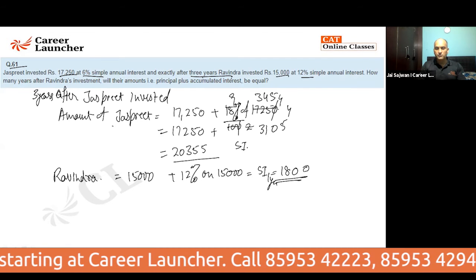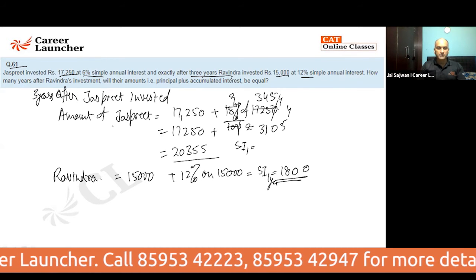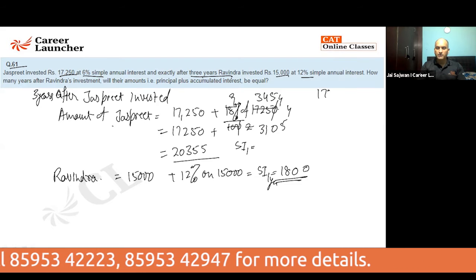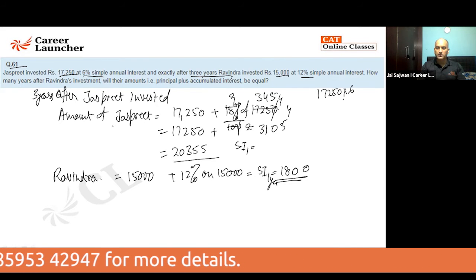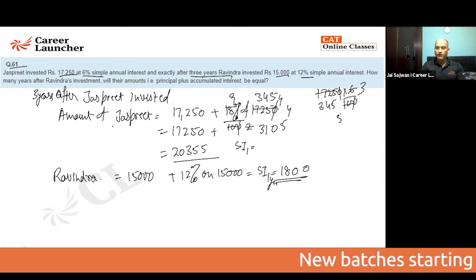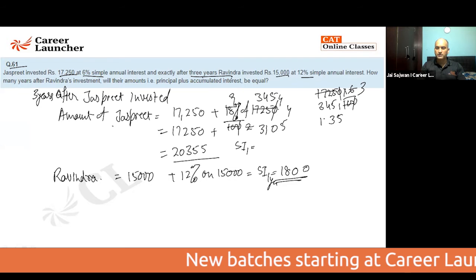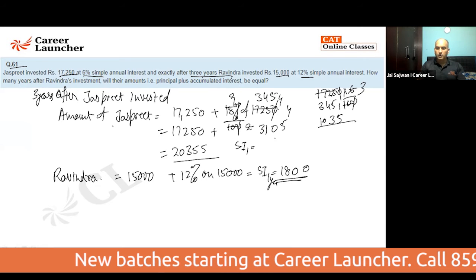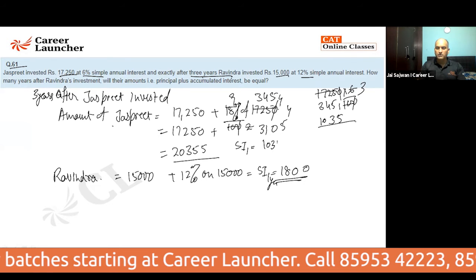And what is the simple interest for Jaspreet? We know it is 6% of this. So 17,250 into 6 by 100. I'll cancel it. 5 3s are 15, 5 4s are 20, and then this is 3. 3 5s are 15, 4 3s are 12, 13, 3 3s are 9, 1035. So on this you are getting 1035.